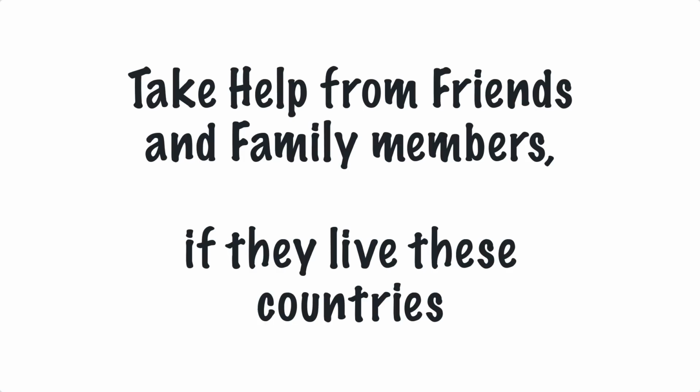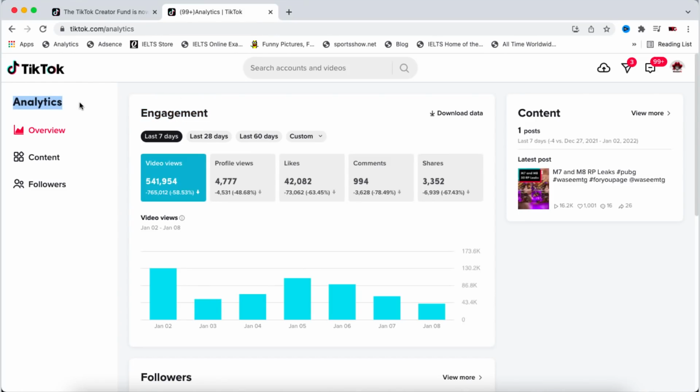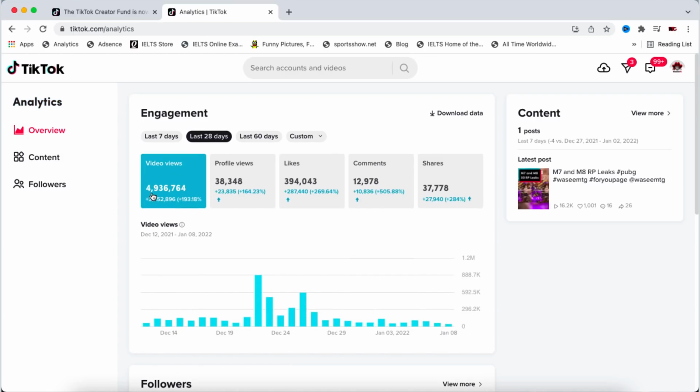So basically, guys, what you can do is simply give them the logins and ask them to verify. I mean, they just have to give their ID, because remember guys, again, that you can't give an ID from a country where the TikTok Creator Fund program is not being supported. So don't do that, because you will get an error called invalid country and you might have to wait 1 to 2 months to reapply again.